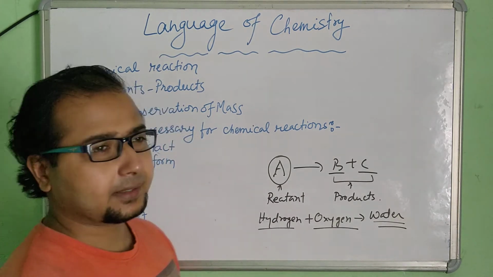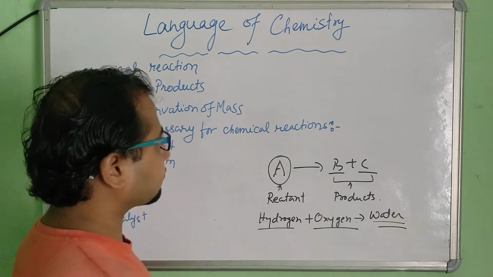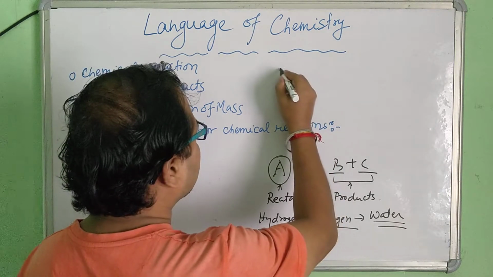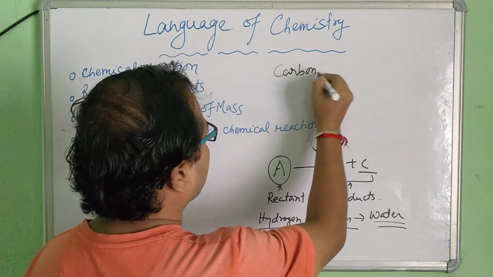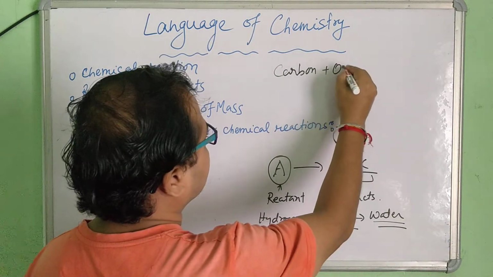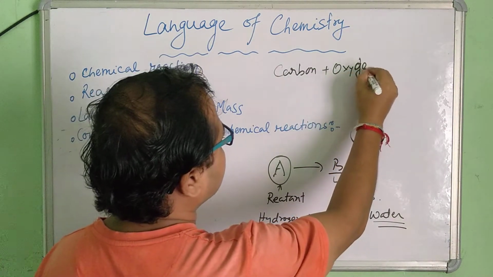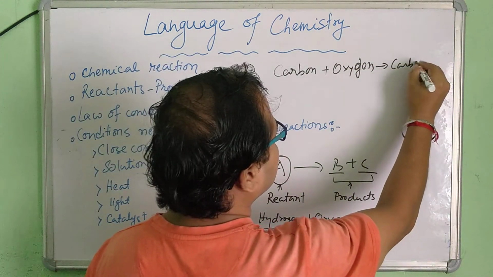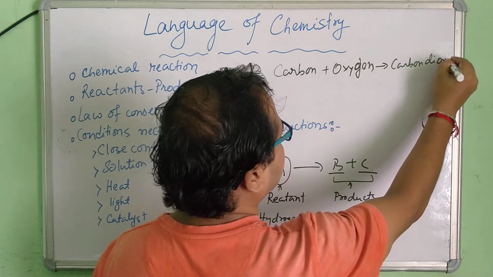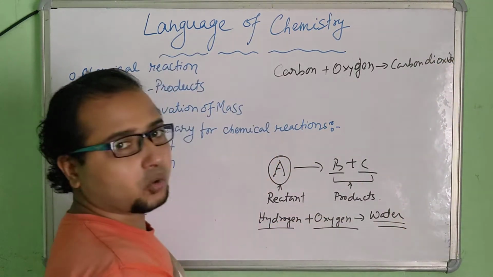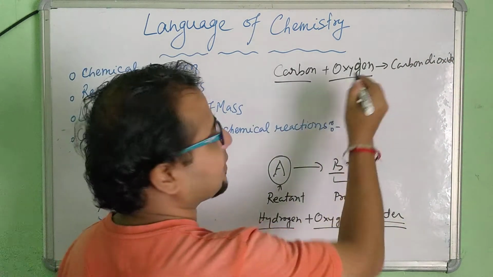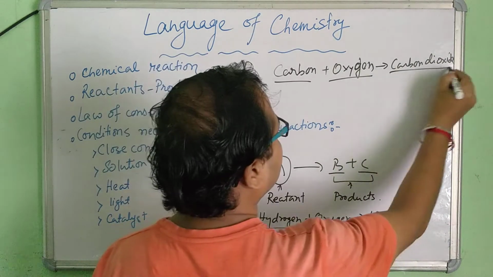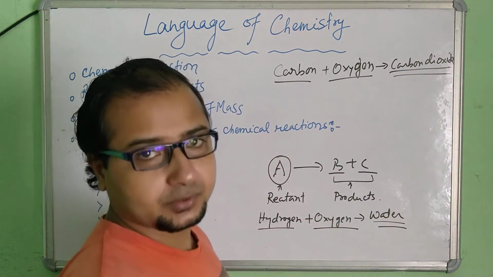You can take any other example, like carbon plus oxygen. When carbon and oxygen react, they form carbon dioxide. In this case carbon and oxygen are the reactants while carbon dioxide is the product.